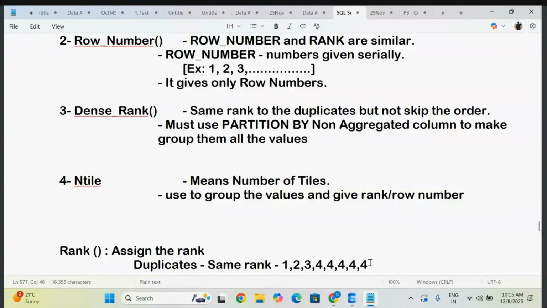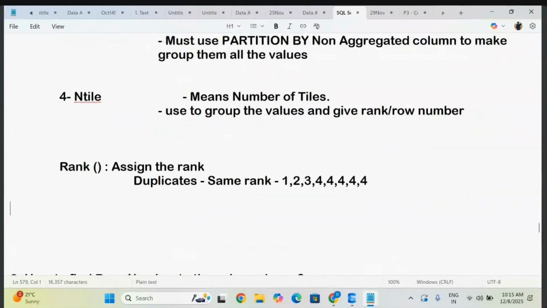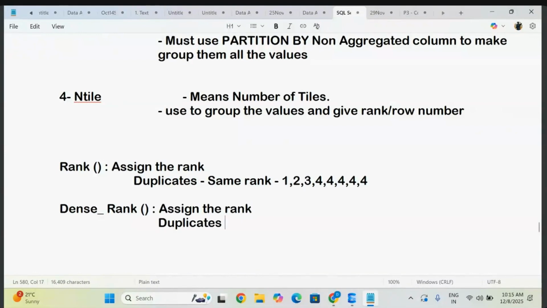Just observe only. How to explain it theoretically in your real time interviews, that is only just observe. Now observe whenever you go for the dense rank. They will ask you the difference between dense rank and rank. When to go for the rank, when to go for the dense rank. This is the interview question most of the time, the recent one they are asking. So this is also assigning the rank, and it is also allowing duplicate values. But for duplicates it is giving you the same rank.